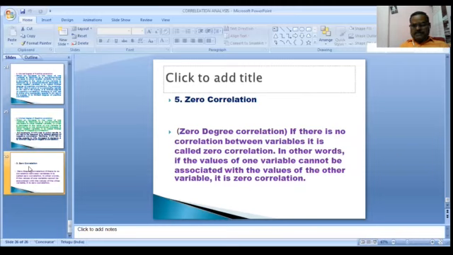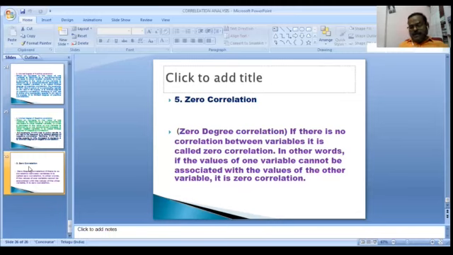What is correlation? It refers to the relationship between any two or more variables, such as price and demand, income and expenditure. It is nothing but a simple correlation. What is the positive correlation? It refers to the movement of the variables in the same direction. What is the negative correlation? It refers to the movement of the variables in the opposite direction.